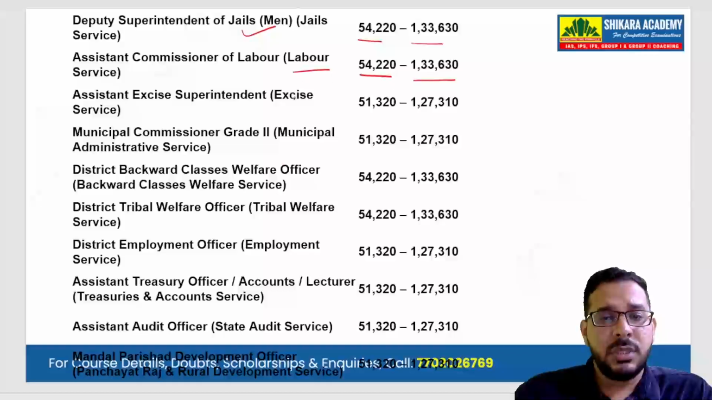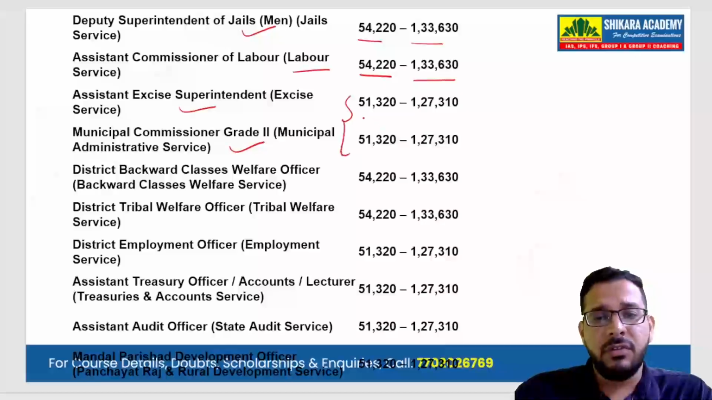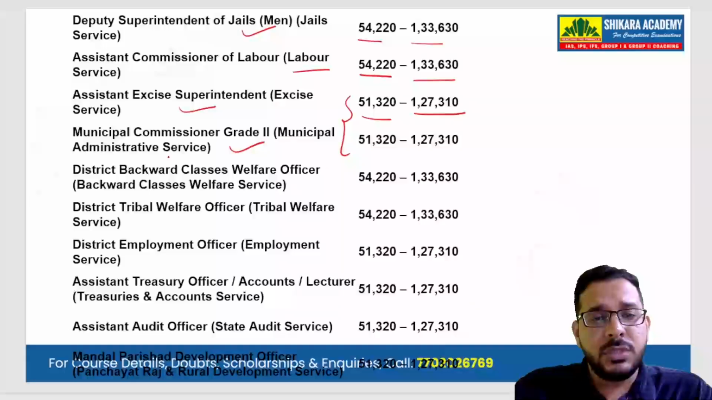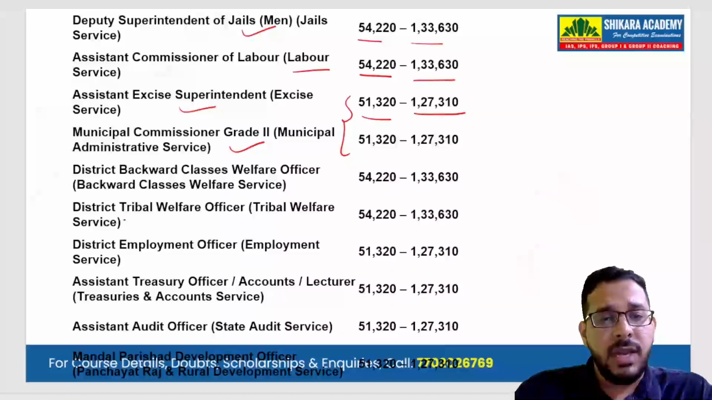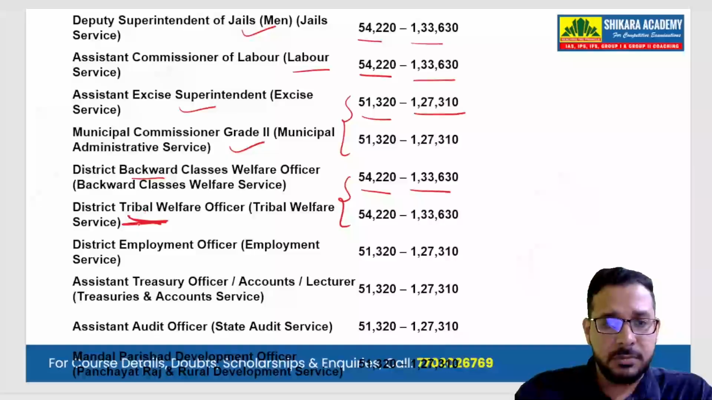The next posts, such as Assistant Excise Superintendent and Municipal Commissioner Grade 2, have a pay scale of 51,000 to 1,27,000. Then we have posts such as District BC Welfare Officer, Backward Classes Welfare Officer, and District Tribal Welfare Officer, Tribal Welfare Officer. These posts have a pay scale of 54,000 to 1,33,000.